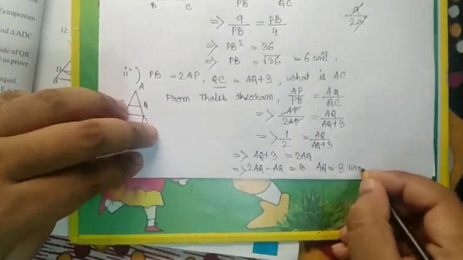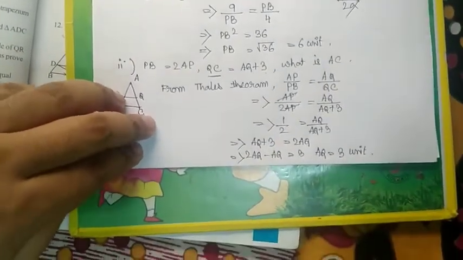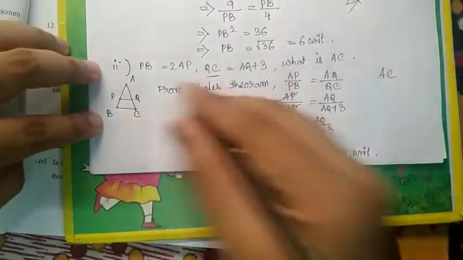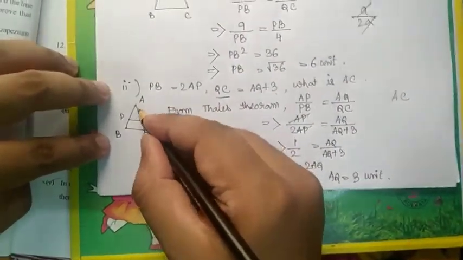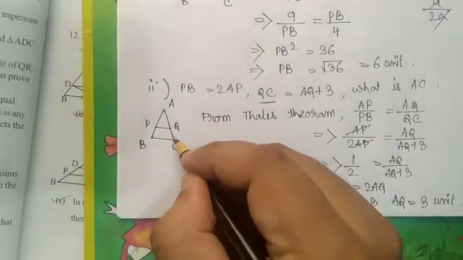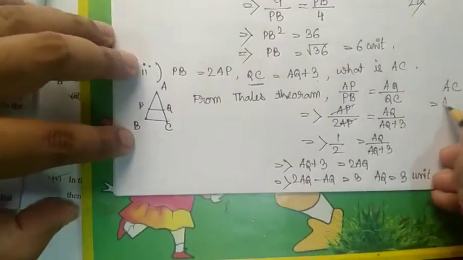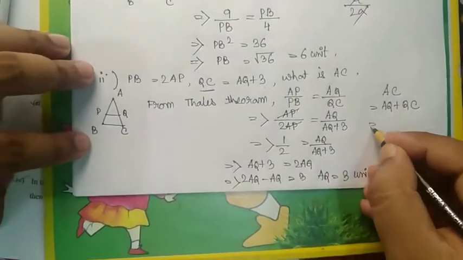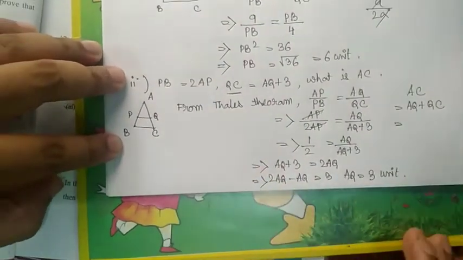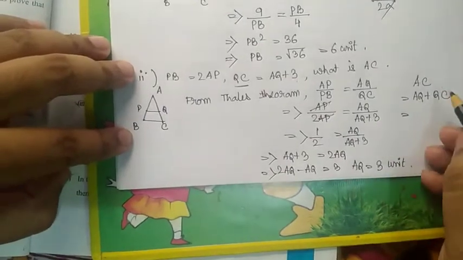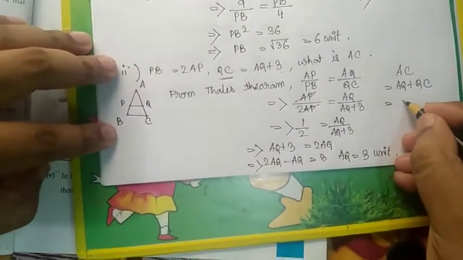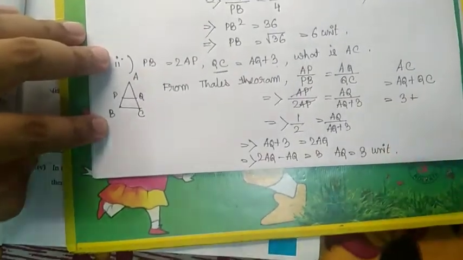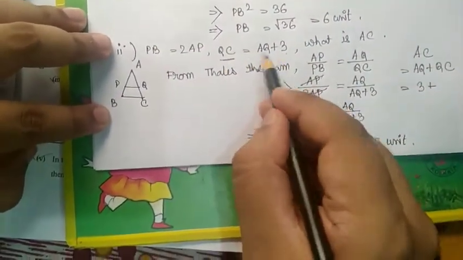Now we have to find AC. Look at this diagram, AC means AQ plus QC. We know that AQ means 3 and QC means AQ plus 3.